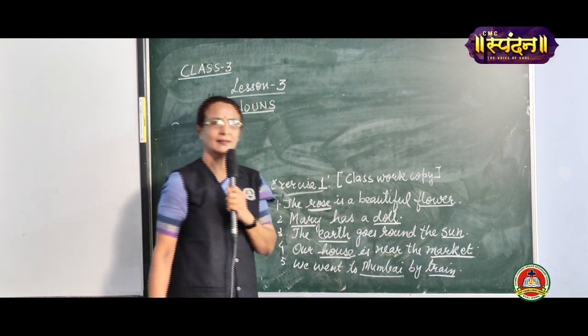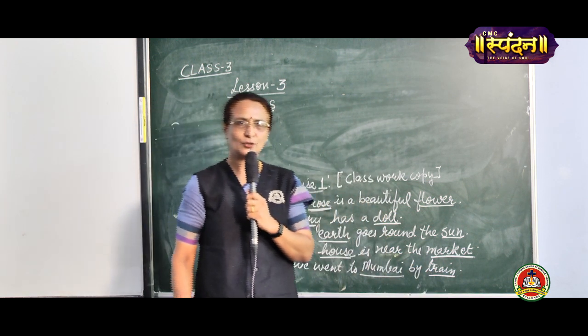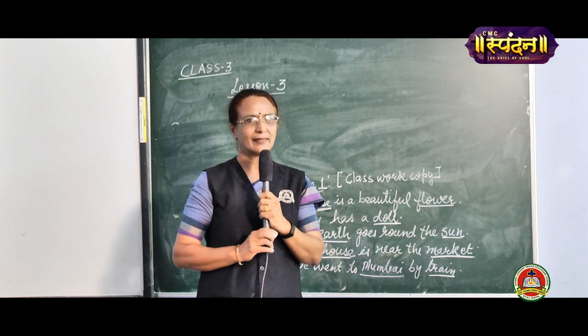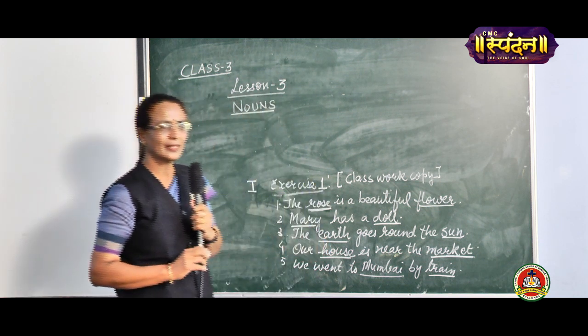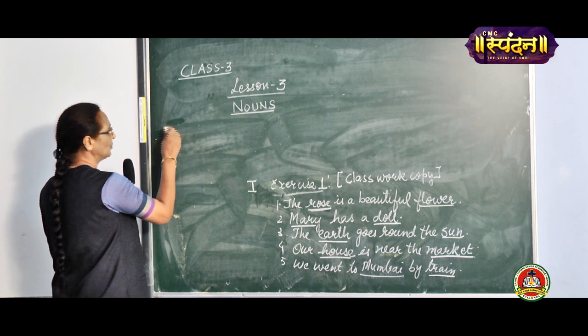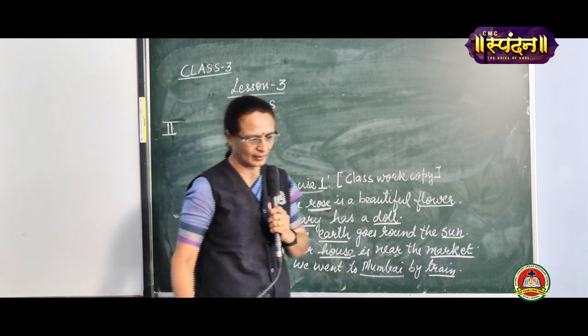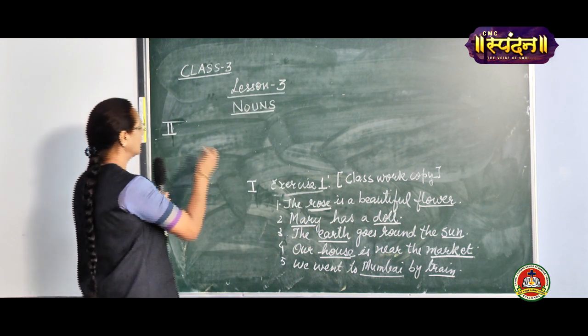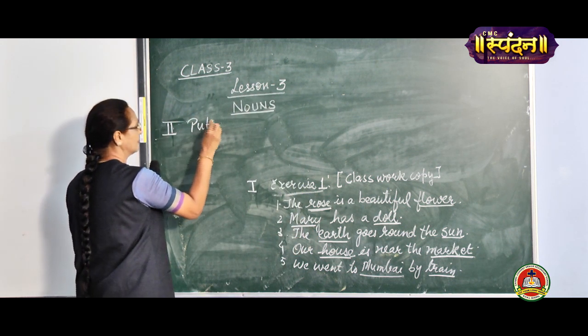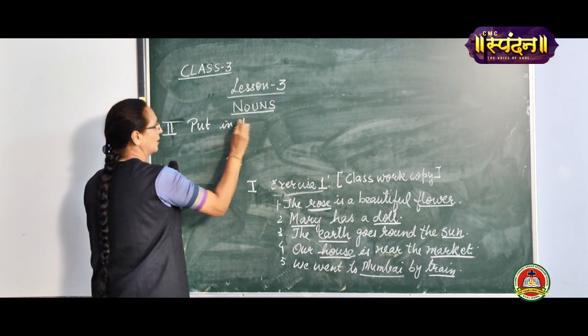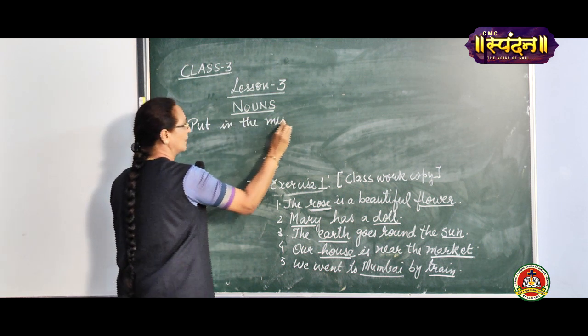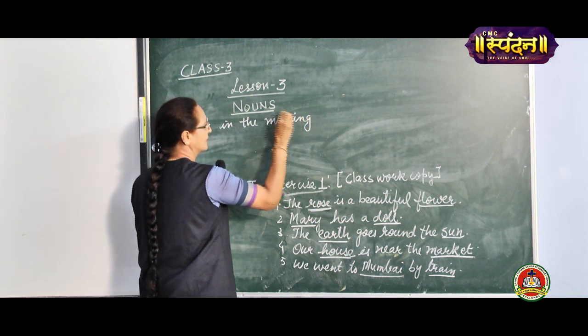So these are nouns. Is that clear to all of you, children? Now there is another exercise related to this, to see if you have understood or not. Now, you have to put in the missing letters.